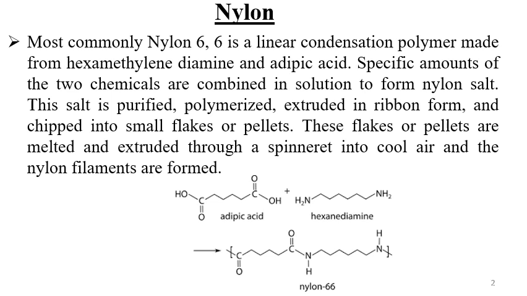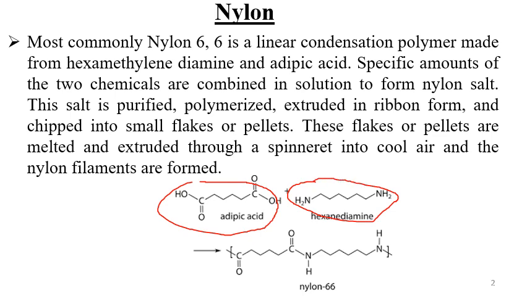So nylon, while we were discussing condensation polymers, nylon is a typical example of a condensation polymer. Nylon can be broadly classified into two types. One is nylon 6, which undergoes self condensation, and another is nylon 6,6 that involves the condensation of two monomers. One is adipic acid, and the second one is